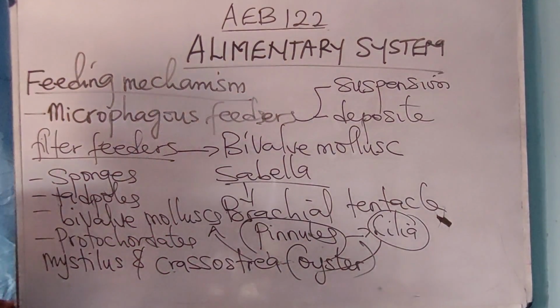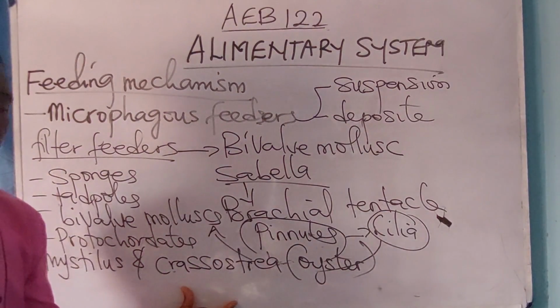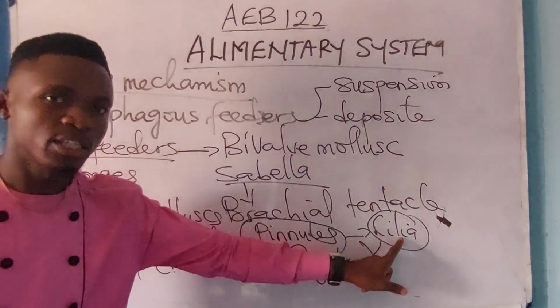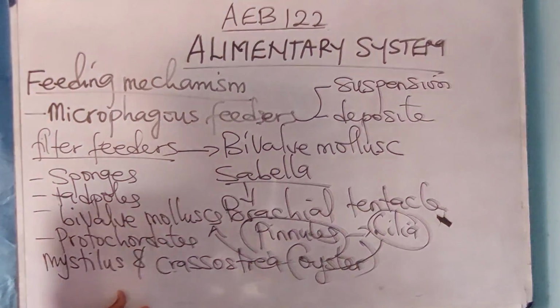So all these organisms are filter feeders. That is, they have cilia. They use cilia for feeding. Take note of this.